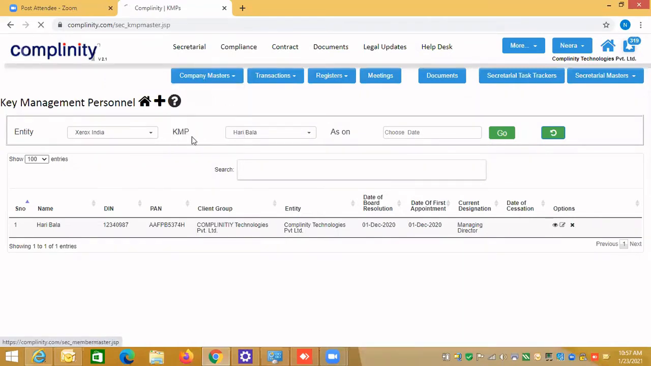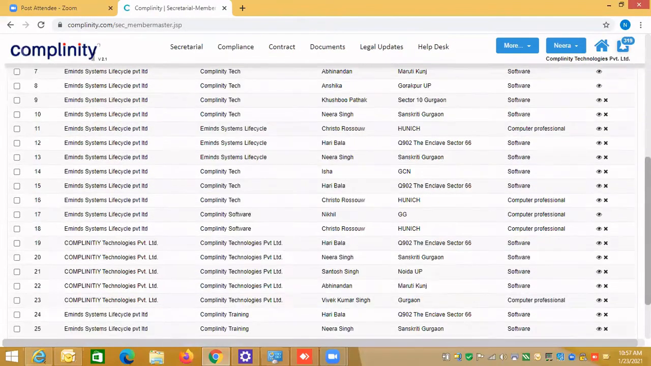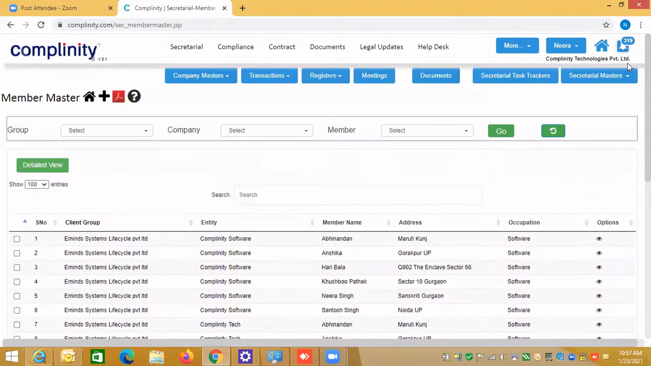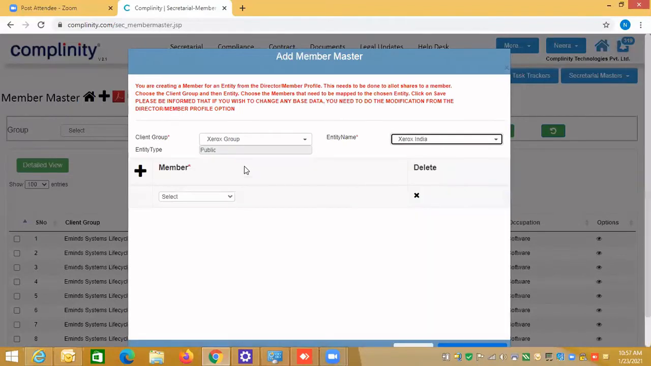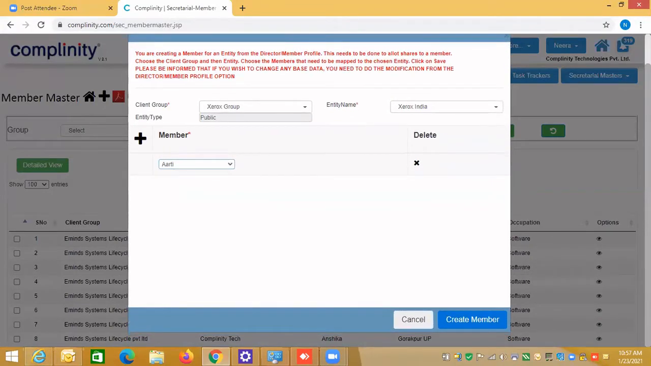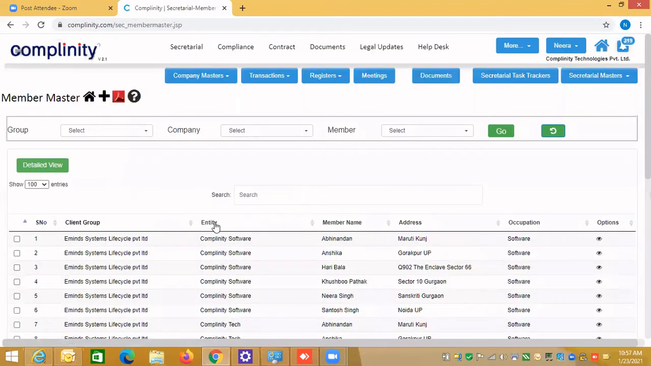Let's do the member. In member, all the members are listed over here. You see different client groups. Let's now create one more member. I'll say client group Xerox group, entity Xerox India, and then I'm selecting Aarti. So I'm creating one member. For this member, I can do the share accounting. If you want to do the share accounting for the person whose general profile you have entered, you have to map the person as a member.